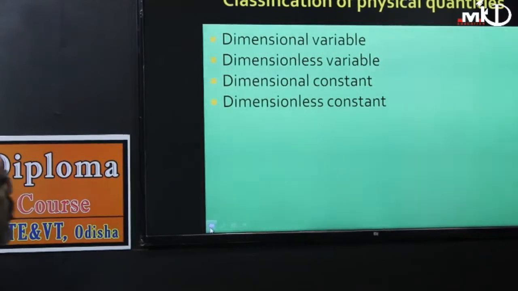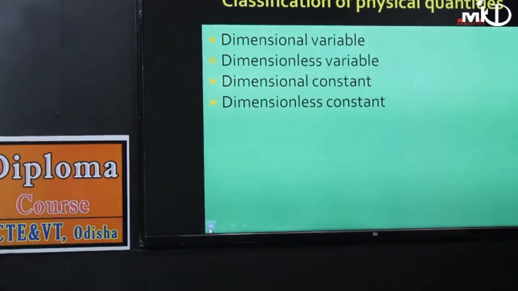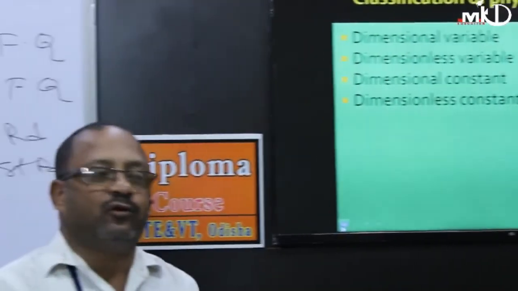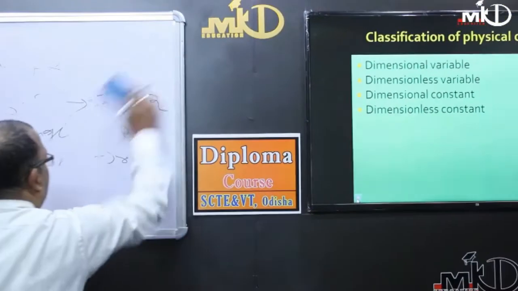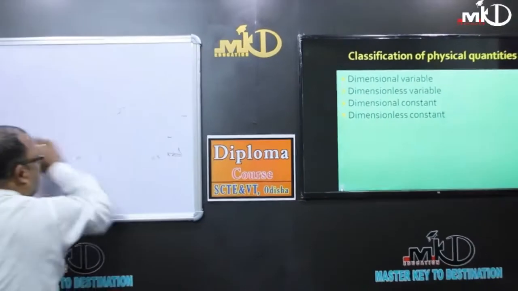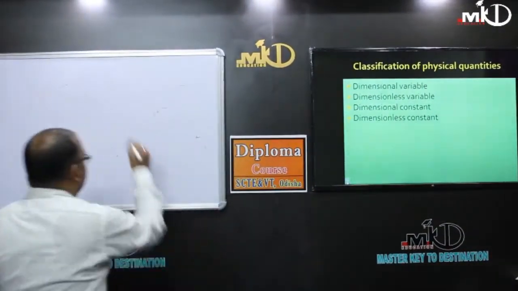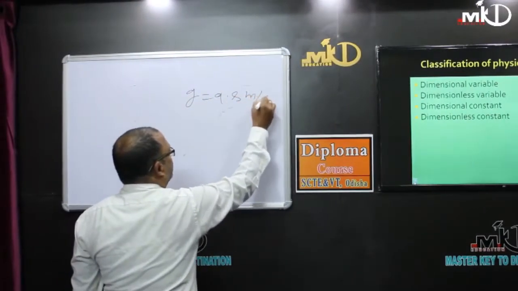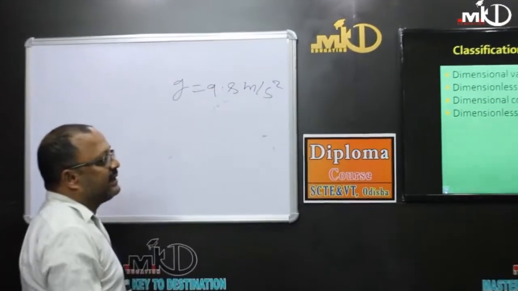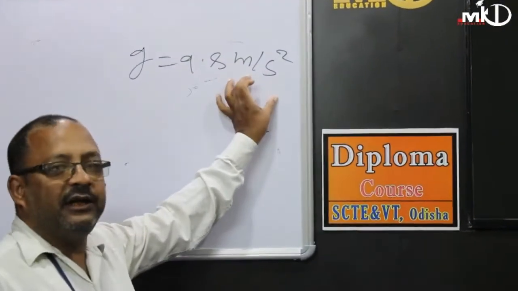Dimensionless variables have no dimension, and certain physical quantities are constants, like the gravitational constant G, and acceleration due to gravity, whose average value is 9.8 meter per second square. This is a dimensional constant which possesses some value and a unit.